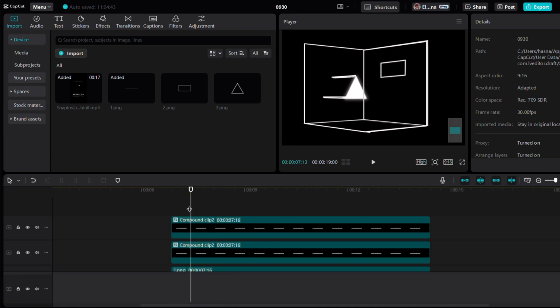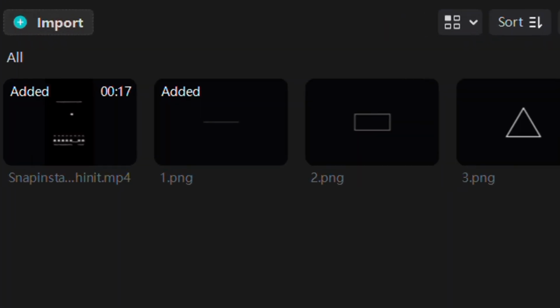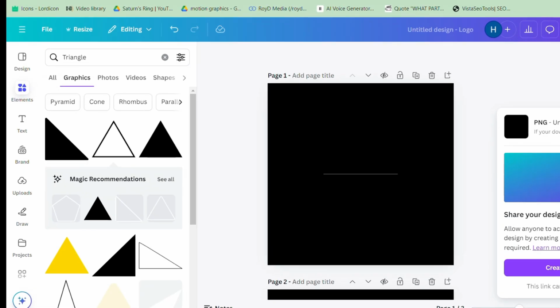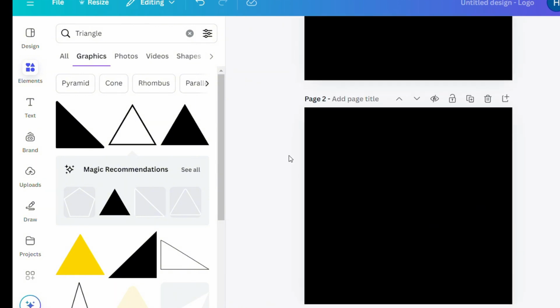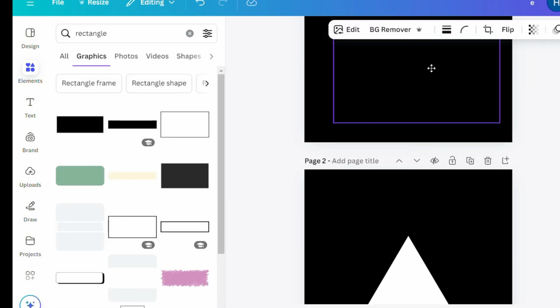Now, we need the shapes again. Previously, we only downloaded the strokes, so let's head back to Canva. Search for the shapes in the Elements section and add them one by one. Let's head back to CapCut for the next animations.